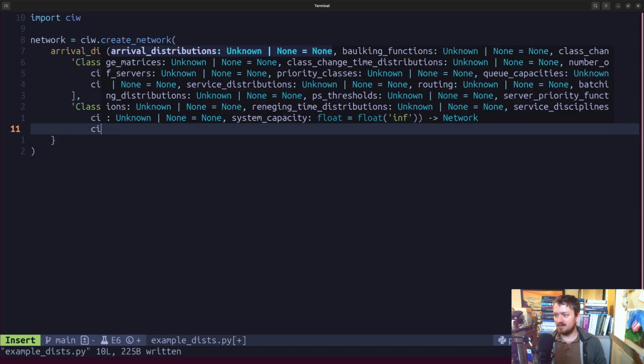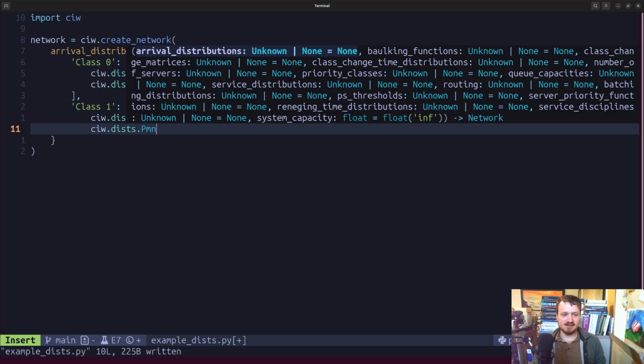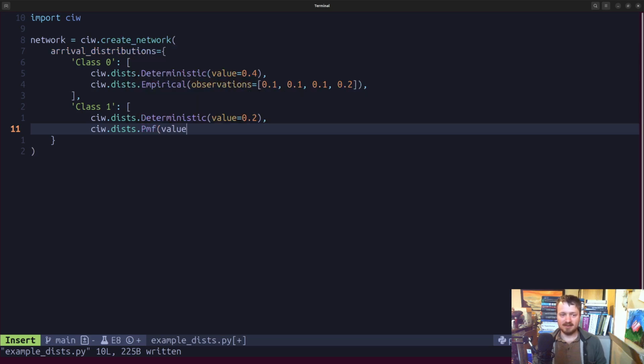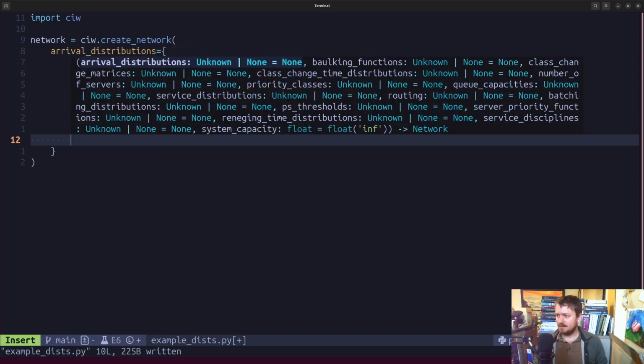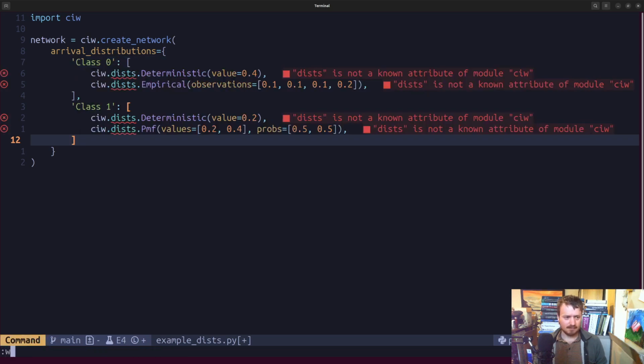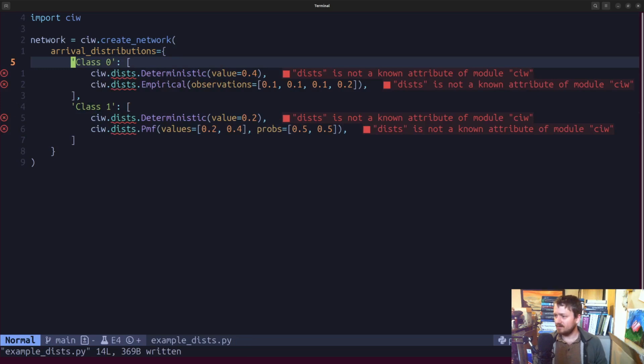And then next up, maybe to look at another new one, is to take something called PMF, or probability mass function, that takes a sequence of values as a list. Maybe we've got 0.2 as one of the possible values and 0.4 as a possible value. And then it also needs to take in a corresponding set of probabilities that have to add up to 1. In this case, we'll have a 50-50 kind of flip between whether the amount of time until the next arrival is 0.2 units of time or 0.4 units of time. Okay, great. That should be it for arrival probabilities.